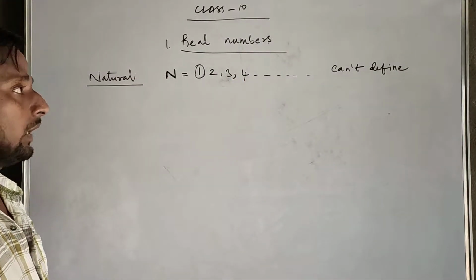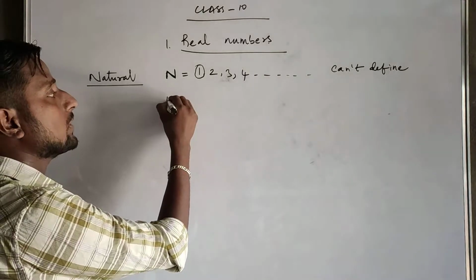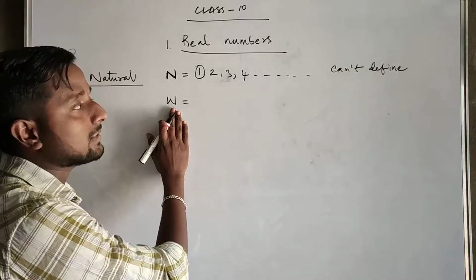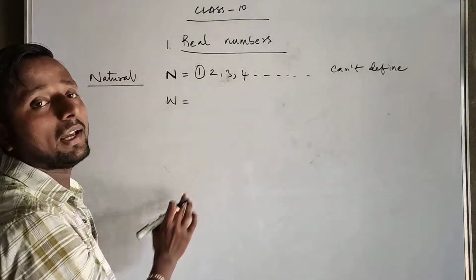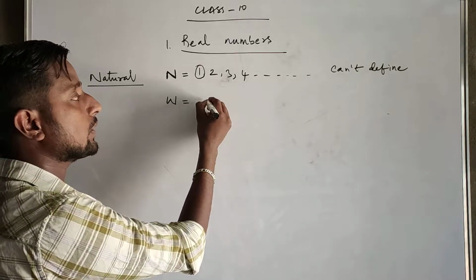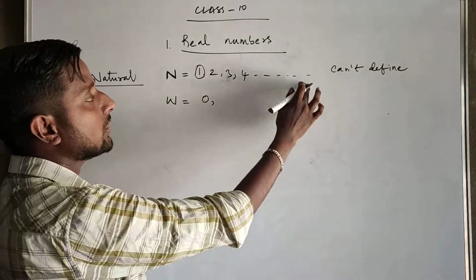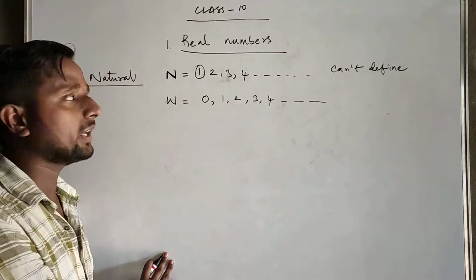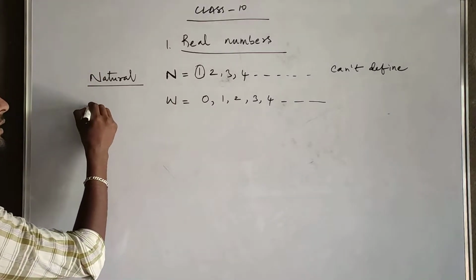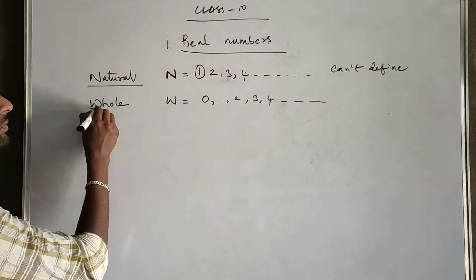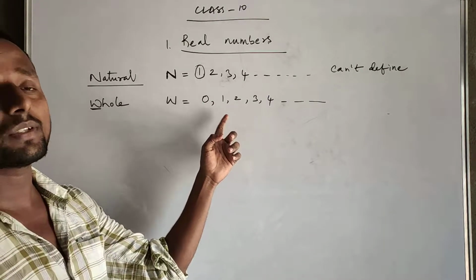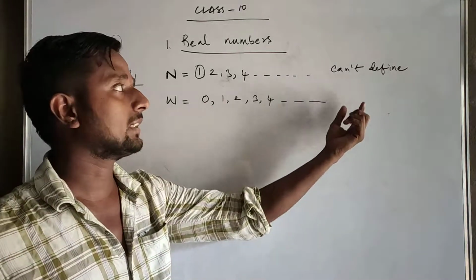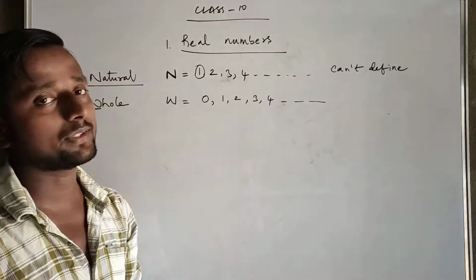After the natural number set, the next set is whole numbers. Whole numbers are the collection of natural numbers along with zero: 0, 1, 2, 3, 4, and so on. Again, W is the first letter of the word whole, so the whole number set is denoted by capital W. The smallest whole number is 0, and the greatest whole number we can't define.